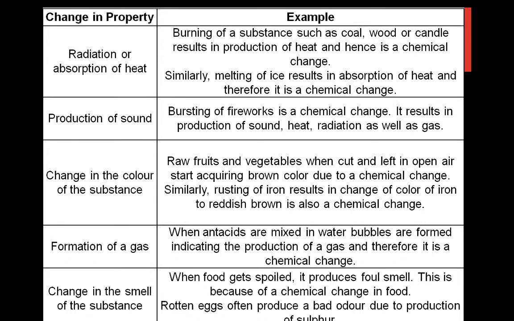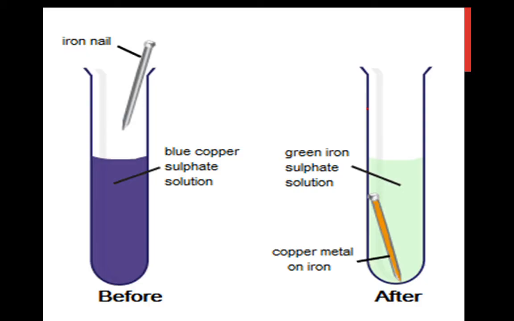When there is acidity, we take antacids like ENO and all. When we put the antacids in water, there is a formation of bubbles, that indicates the production of gas. Then change in the smell. When the food gets spoiled, the odor is bad, meaning there is a change in smell.